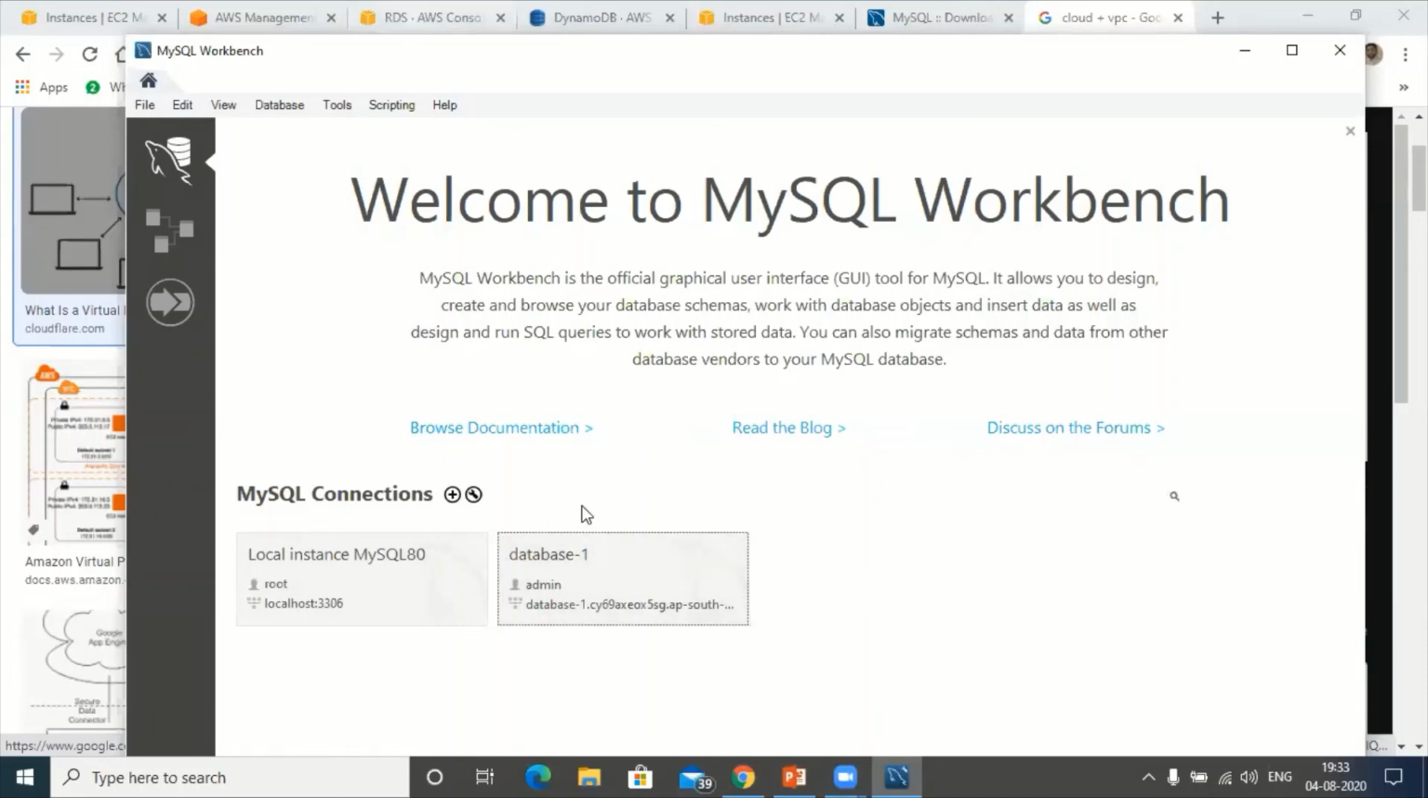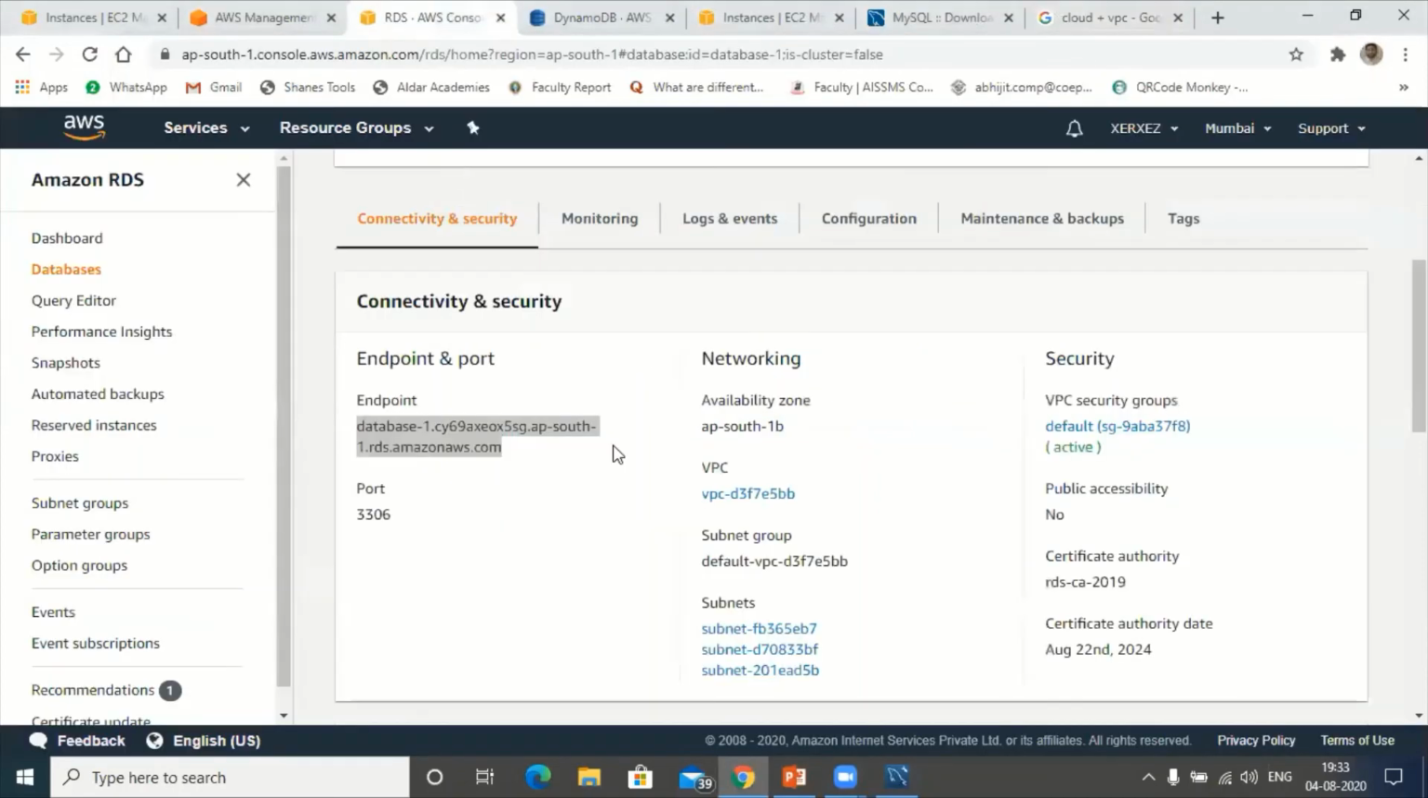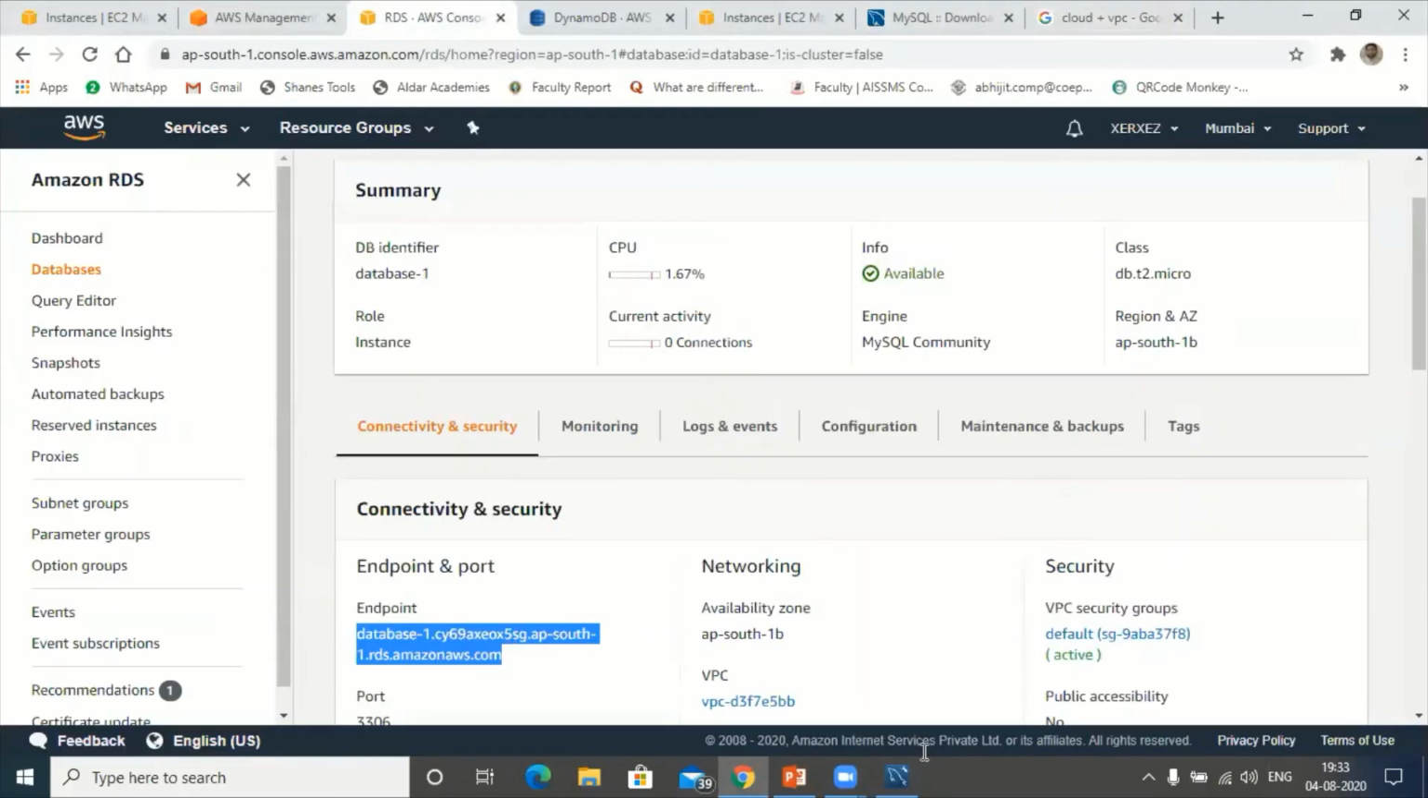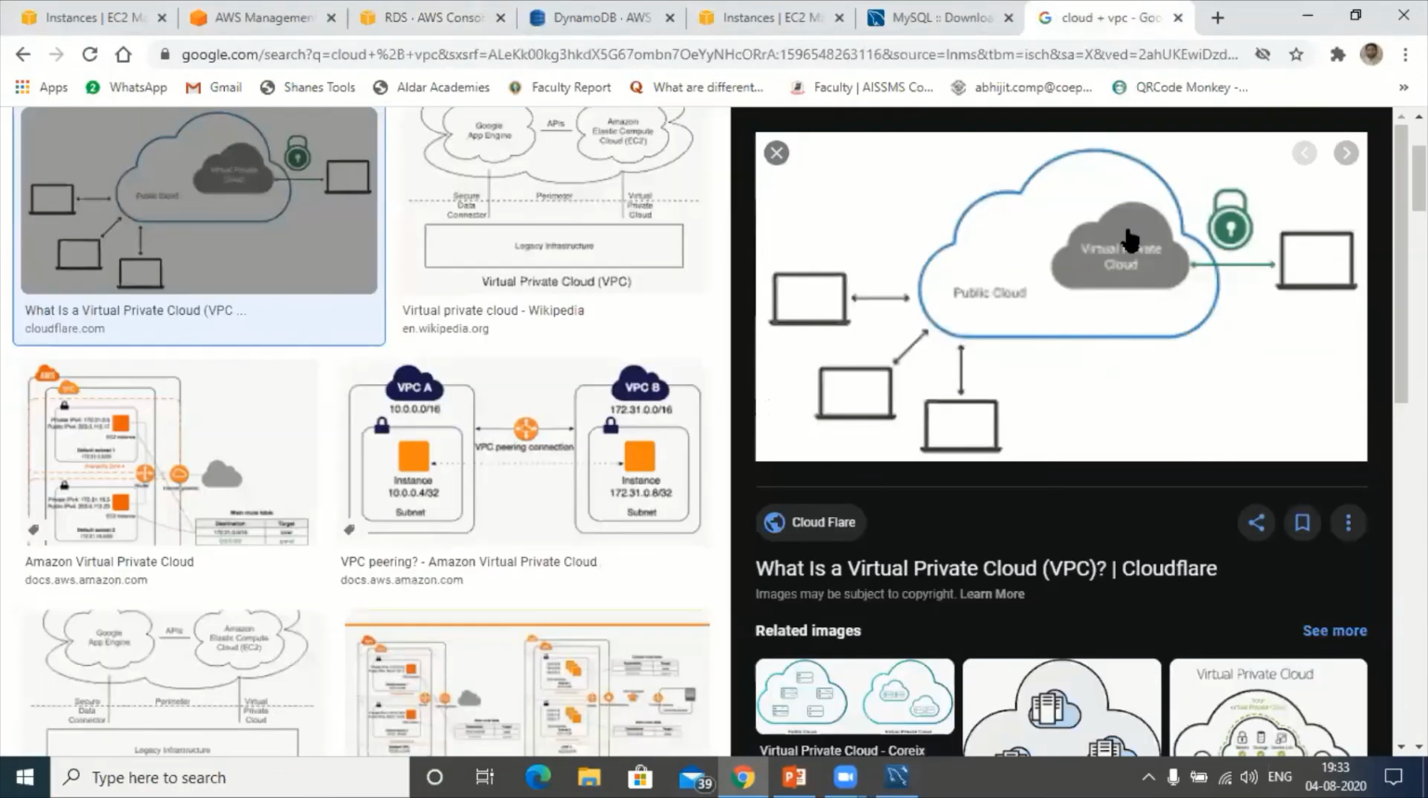One more important thing I forgot to explain: this VPC is completely protected by a security group. It will not allow us to write the query from the public cloud. Understood? So we need to give the permission through the VPC, so that we can write the query inside the VPC now.